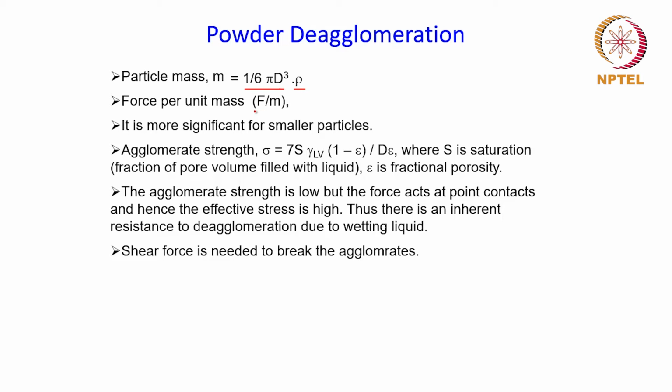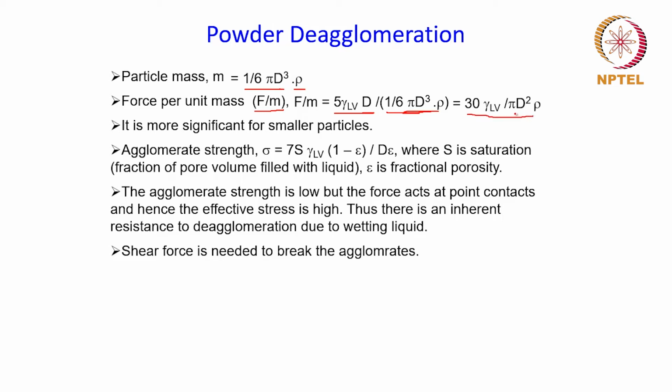the force per unit mass F by m will be given by this. This is the force as we have seen before, and this is the mass. And if you simplify this, it is given by this particular relationship.